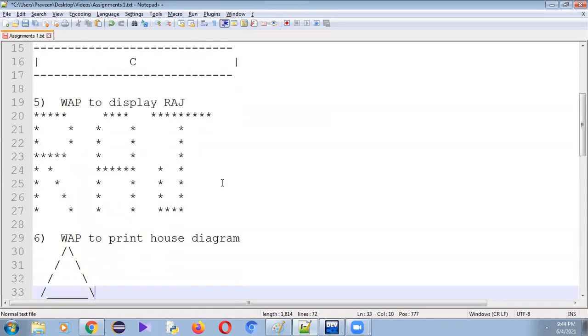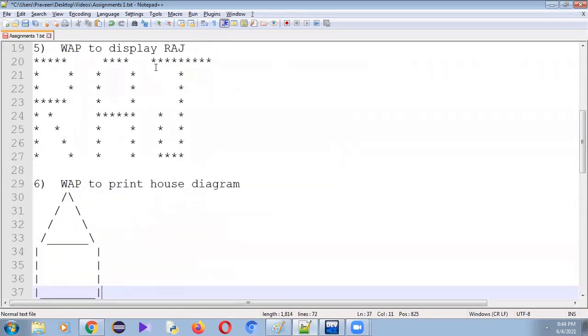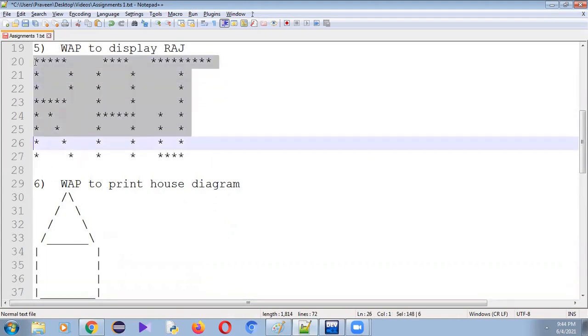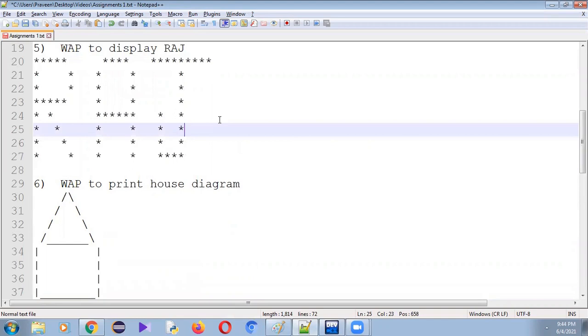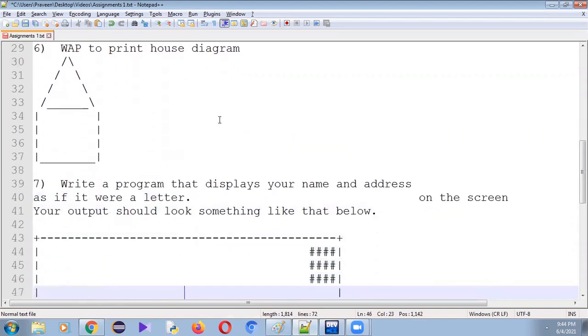Let's move to the fifth one. Write a program to display the name Raj. That Raj should be displayed by using stars. So when you run this program, the output should be in this format. R-A-J. These R-A-J letters consist of stars. Next one, sixth one. Write a program to print a house diagram. So when I run the program, it has to display such type of output.